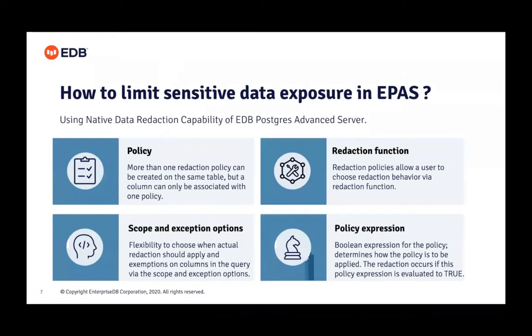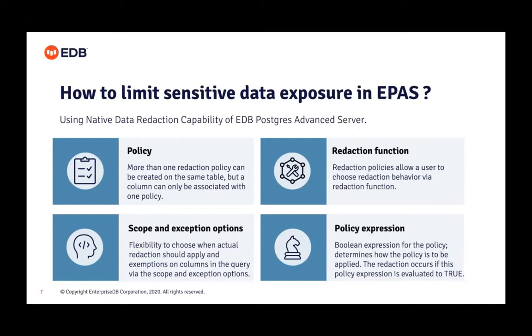Let's see how EPAS provides that feature. EPAS has four important things. First is policy. EPAS does allow you to create more than one policy on a table, but any column can be associated with only one policy at a time. You cannot add one column to different policies. That's not possible. You will get an error for that. The most important thing is the redaction function. That's a custom logic that you need to write for how you want to show the data.